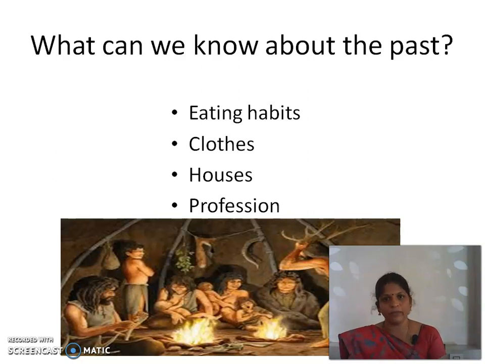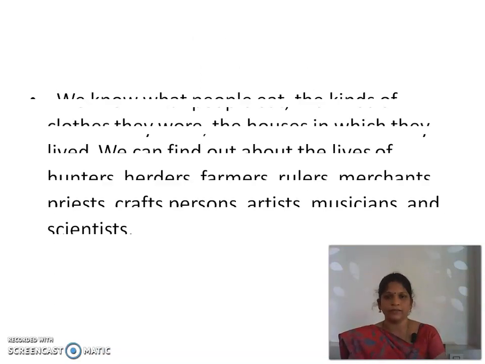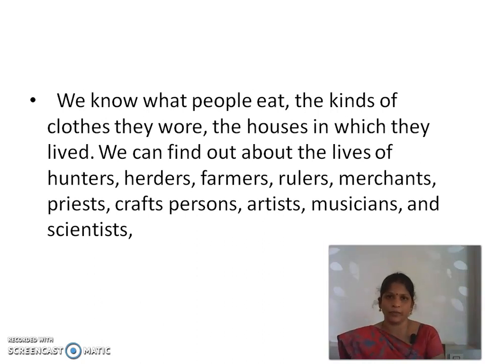About their eating habits, clothes, houses and profession. Then we know what people ate in those days, the kinds of clothes they wore, the houses in which they lived. We can find out about the lives of hunters, herders, farmers, rulers, merchants, priests, craft persons, artists, musicians and scientists.